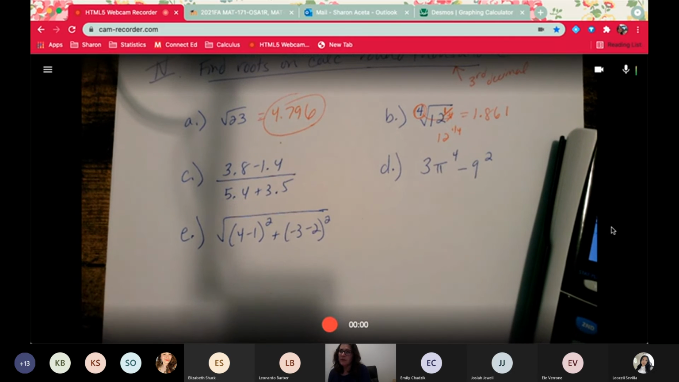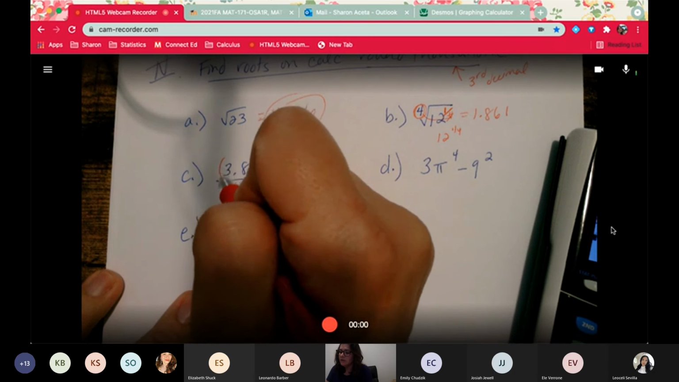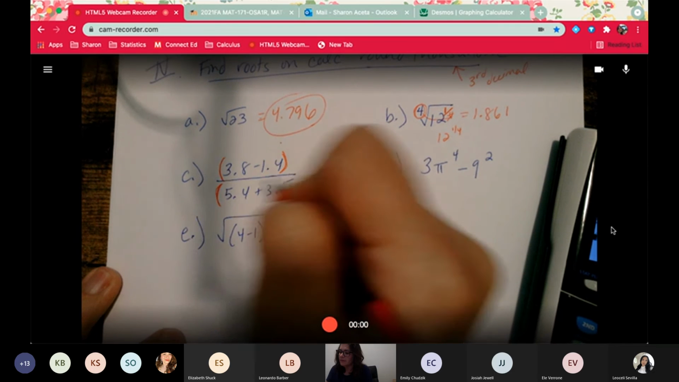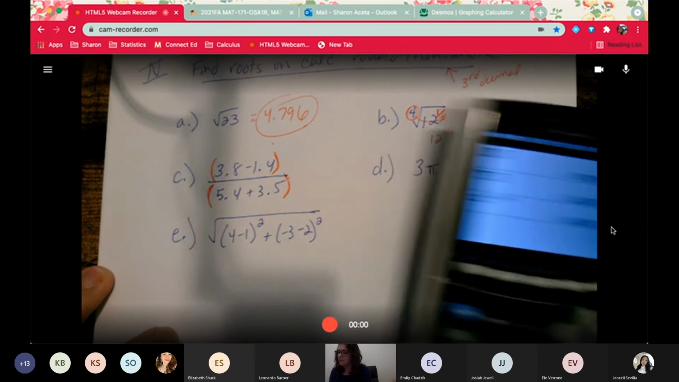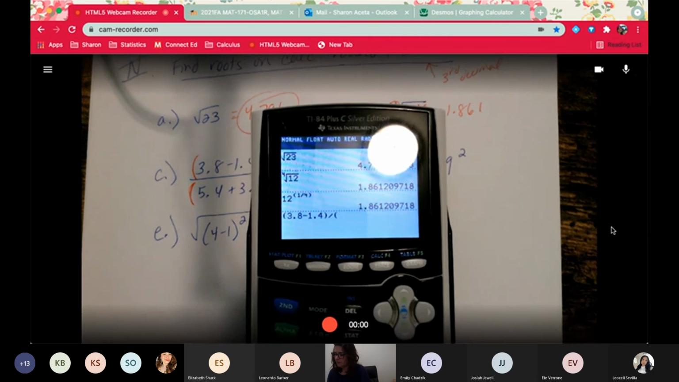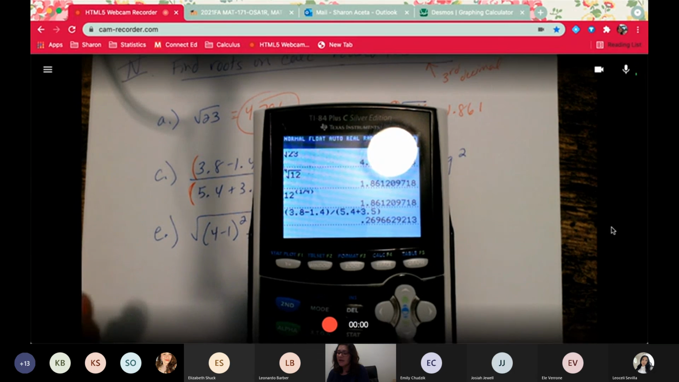This one, be really careful when you're dealing with fractions. I always suggest to my students, use parentheses, put a parenthesis on top, put a parenthesis on the bottom. So I would go parenthesis 3.8 minus 1.4, close the parenthesis, then divide, then open a parenthesis again, 5.4 plus 3.5, and then close it. And that will be accurate.